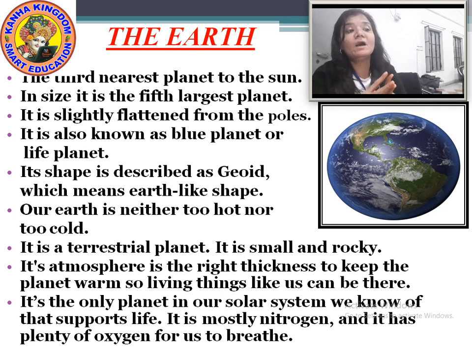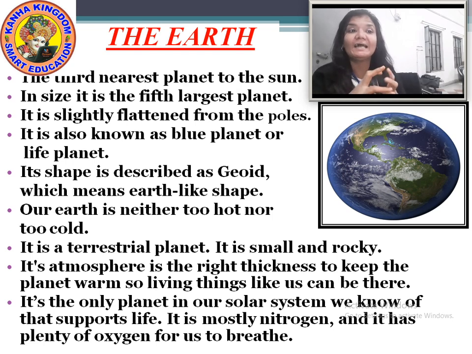Okay. Now talking about the atmosphere on the Earth. Its atmosphere is the right thickness to keep the planet warm, so living things like us can be here. In this atmosphere we get all types of climate, hot, cold, humid, which is needed for living things. If there was only one type of climate or season on earth, we would not have survived.